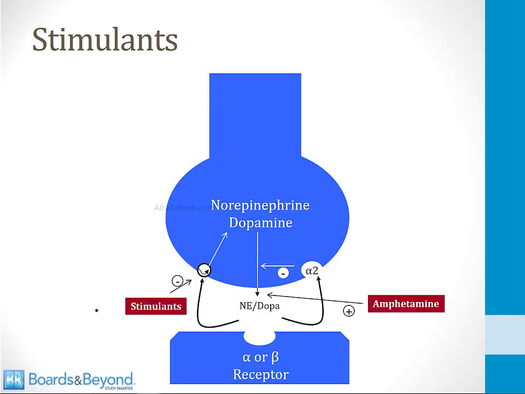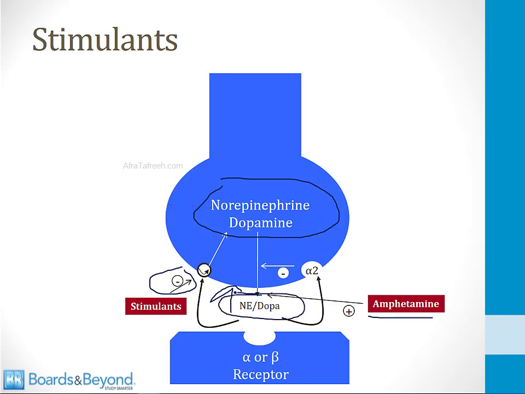The way most of these drugs work is they block the reuptake of norepinephrine and dopamine from synapses. So if you've got a neuron in the central nervous system that can release norepinephrine or dopamine into the synaptic cleft, what will happen is these stimulants will block the reuptake so that the levels will go up. There's also evidence that amphetamines can increase the release of dopamine and norepinephrine, but by one or both of these mechanisms, all the stimulants raise the activity in the central nervous system of norepinephrine and dopamine.